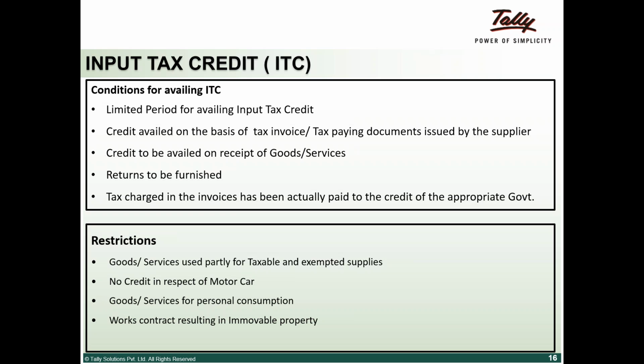There are exceptions in very few cases, for example someone running a transportation business will be able to take the input credit. Otherwise, motor cars are not entitled to input credit. For goods and services for personal consumption, you will not get ITC. For works contracts resulting in immovable property, like calling a contractor to construct a factory building, I will not be able to get an input credit.